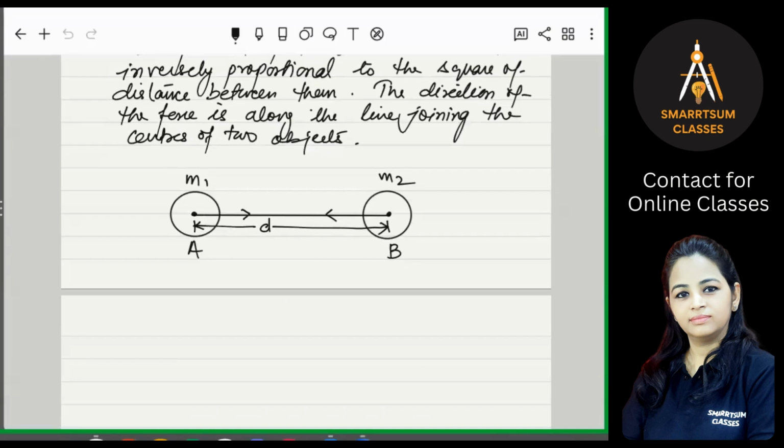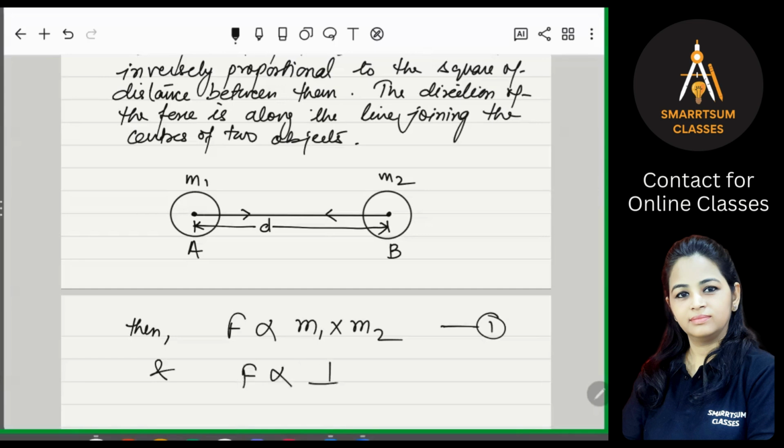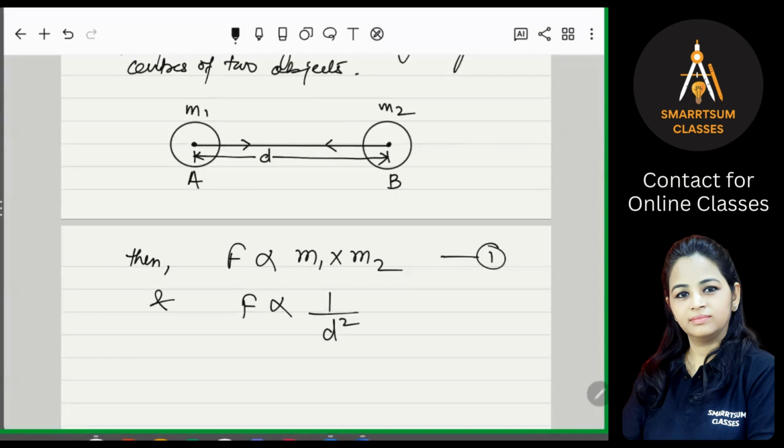So according to the law, the force will be directly proportional to the product of the masses, meaning M1 into M2, equation number 1. And it is inversely proportional to the square of the distance between them, meaning F is proportional to 1 upon D square, where D is the distance between the centers of the two objects.